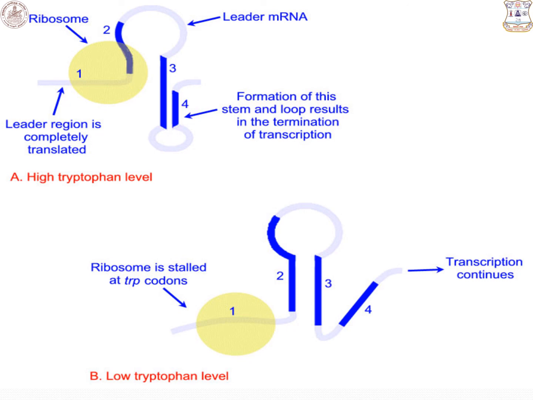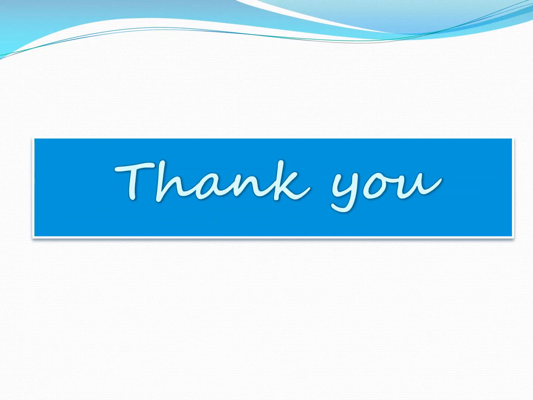If the ribosome is in contact with region 2, then the synthesis of region 4 is completed. Segments 3 and 4, look at the picture, are free to form the stem and loop configuration without region 2 being available for base pairing to region 3. Base pairing of regions 3 and 4 terminates the synthesis of the structural genes. Thank you.